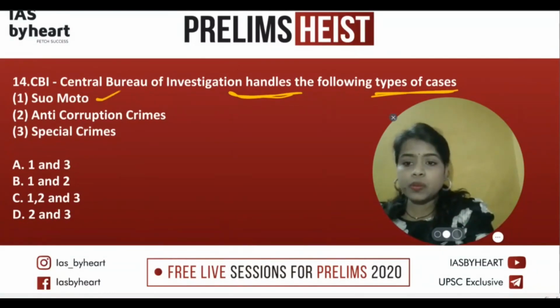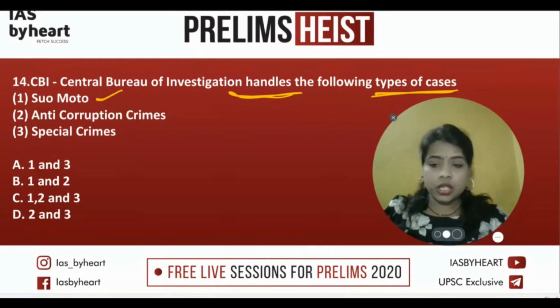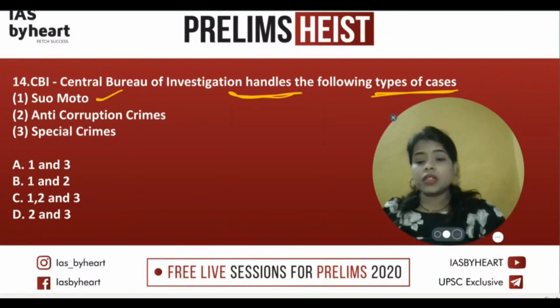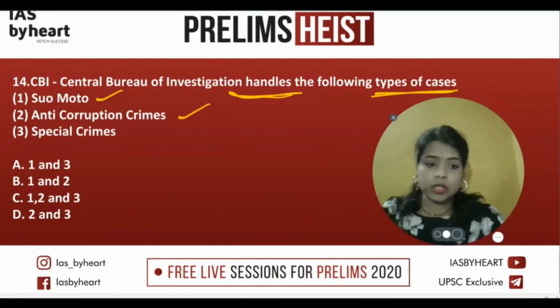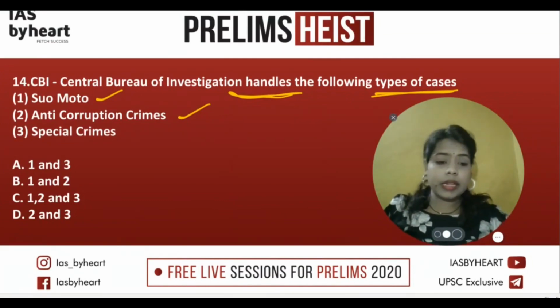So suo motu, we have discussed suo motu in the past videos. Suo motu is where you take the initiative, and it is directly taken even if the victim is not complaining about a certain thing. Then the anti-corruption crimes, which you might be hearing in the news now and then, are very much associated with the CBI. And then the special crimes.